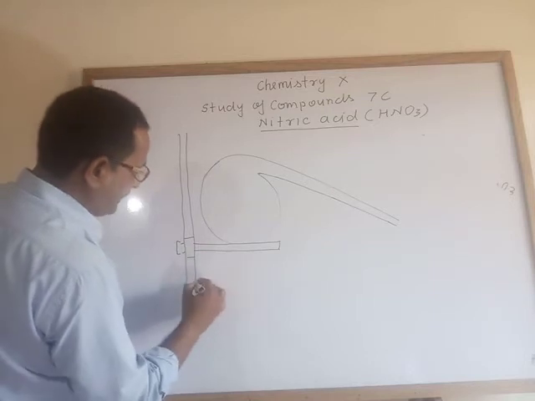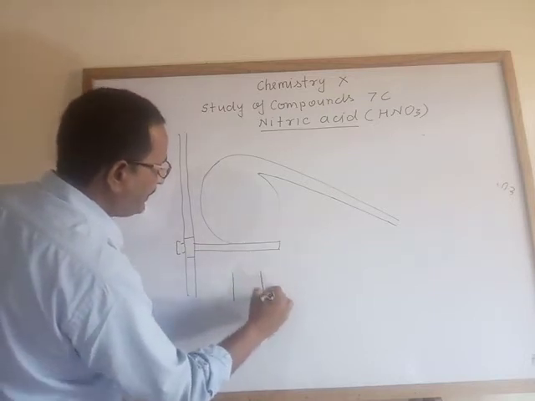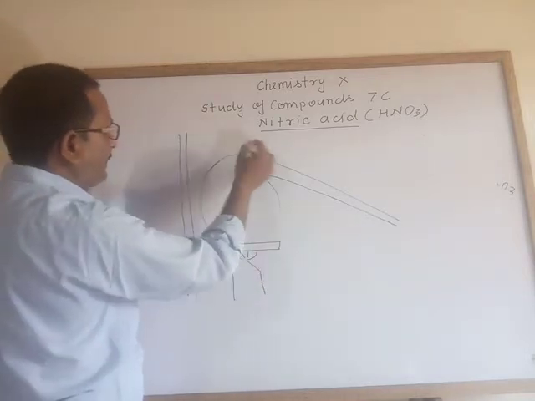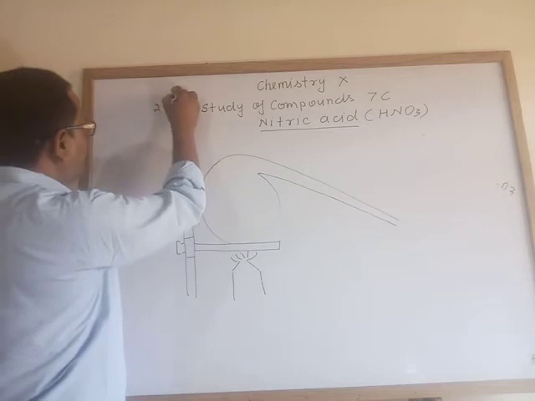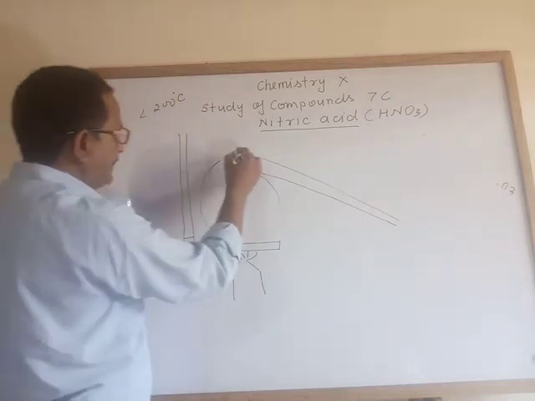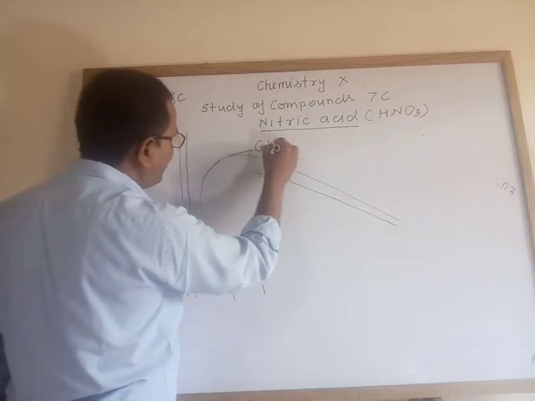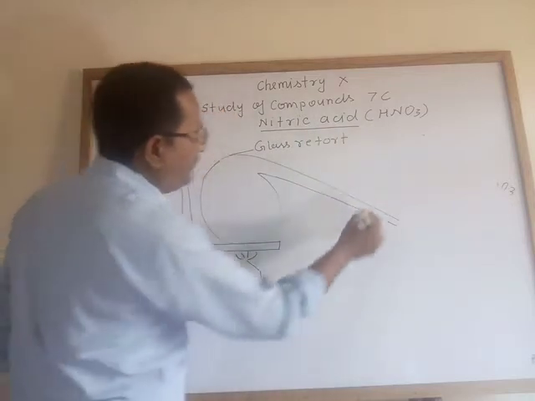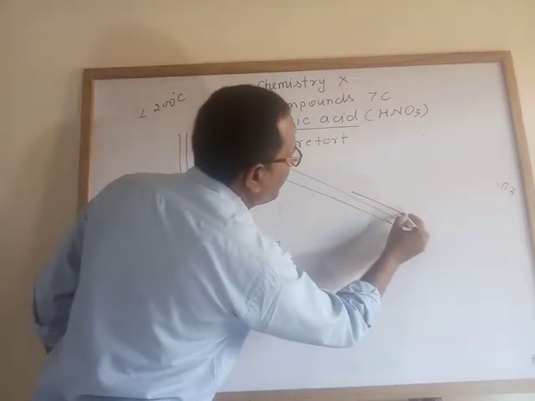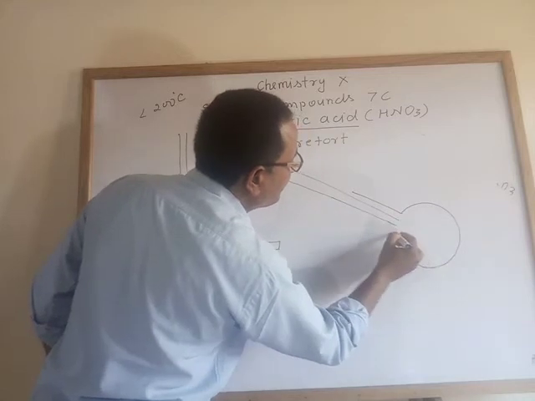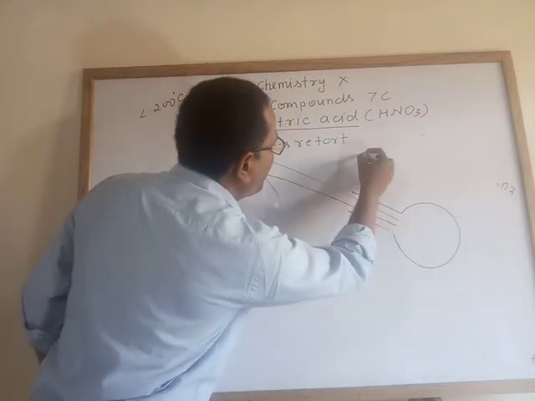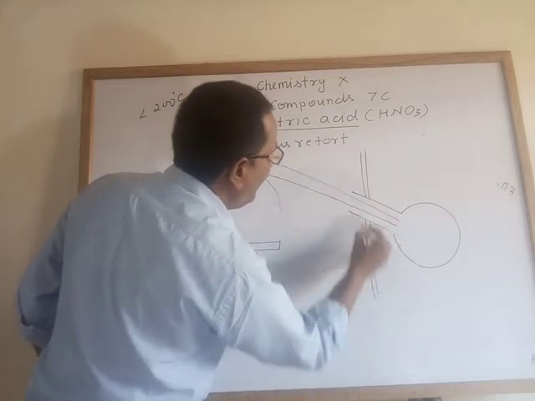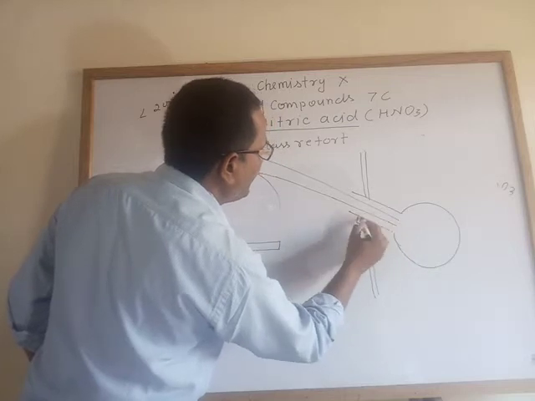This here is a Bunsen burner, to maintain the temperature less than 200 degrees Celsius. This is a glass retort. Now, round bottom flask, clamp this flask also on a stand, and that you clamp here.